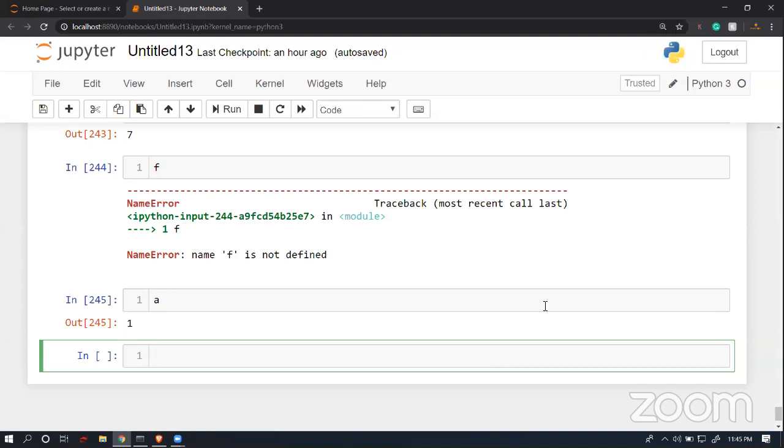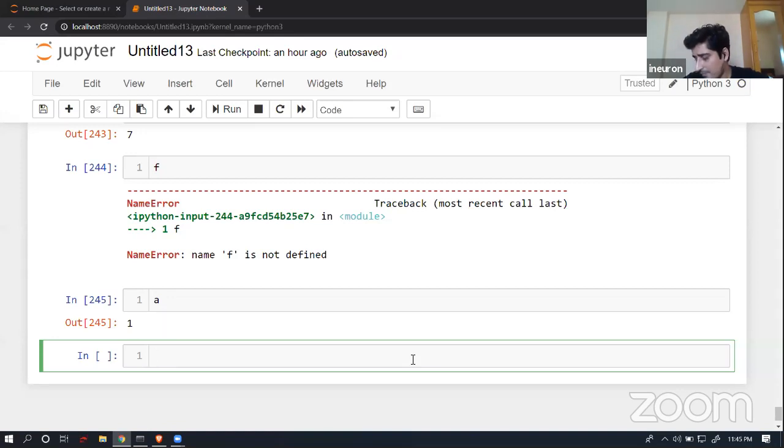Hi Sudhanshu, Rohit here. Yeah, go ahead, Rohit. Yeah, my doubt is I tried to override the inbuilt functions like range and type. Okay. So I'm able to do that in Python.